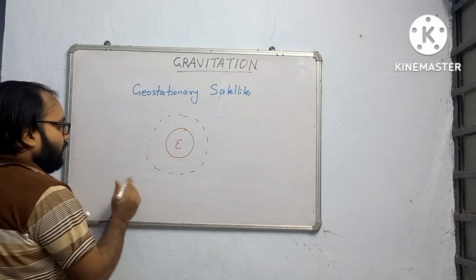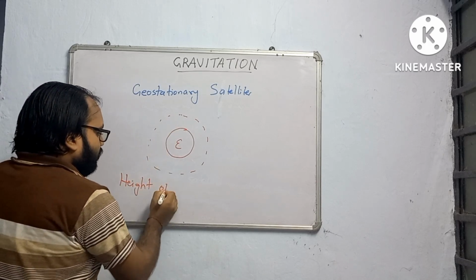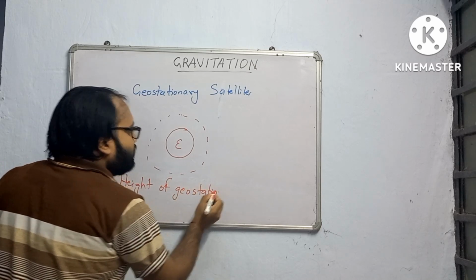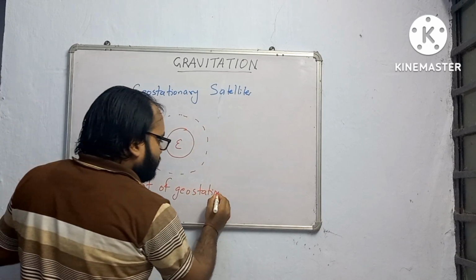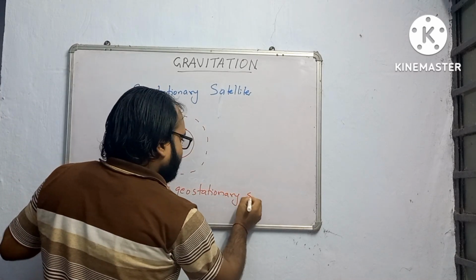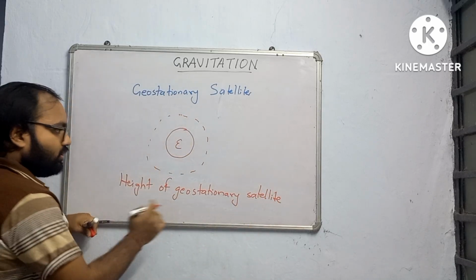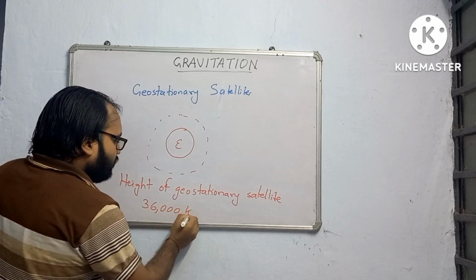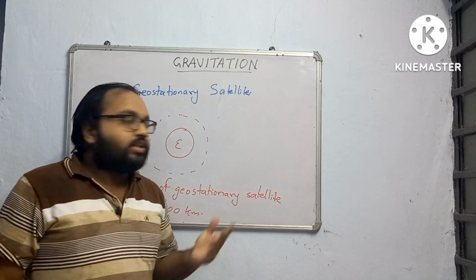And what is the height? Geostationary means it will appear to be stationary from the Earth. At what height can this be achieved? If you put in all the formulas, you will get 36,000 kilometer.